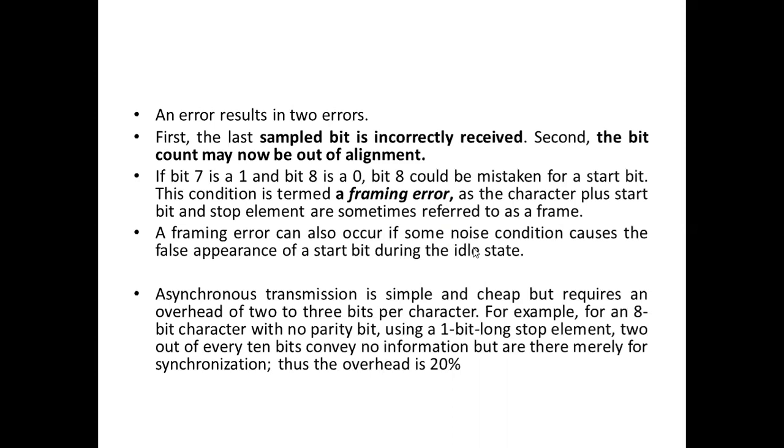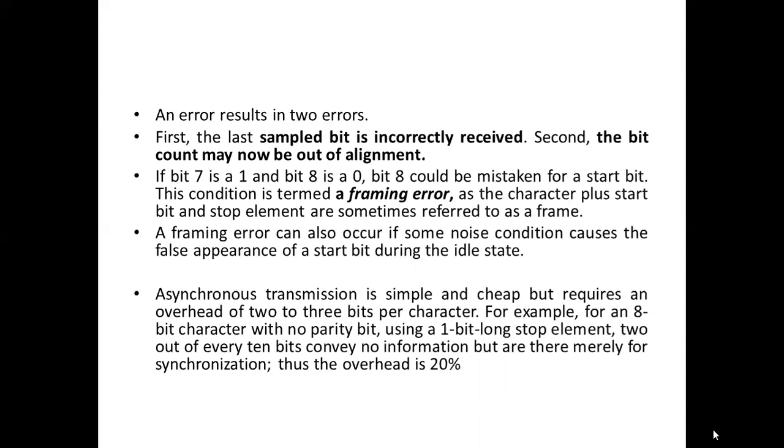And also there is an overhead. The disadvantage of asynchronous transmission is that we are taking additional bits. For each character we are taking additional bits: one stop bit, one start bit, and one idle state or some parity bit. So 3 additional bits we are going to consider. That is taken as overhead. Generally this overhead is 20% for each character.